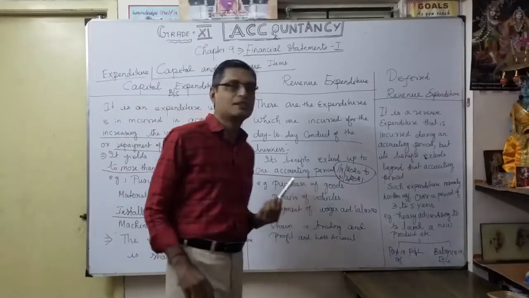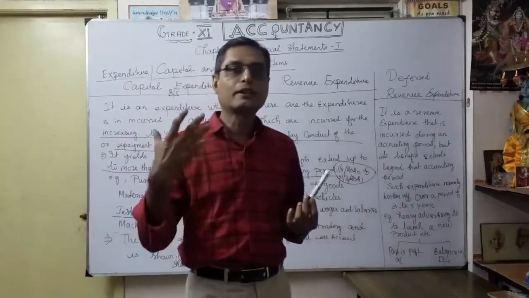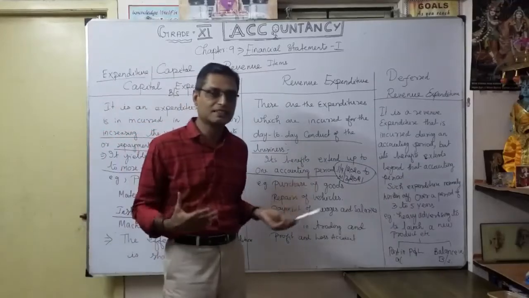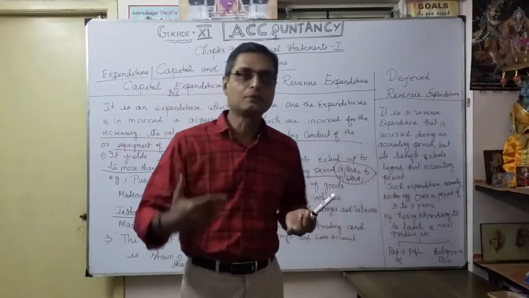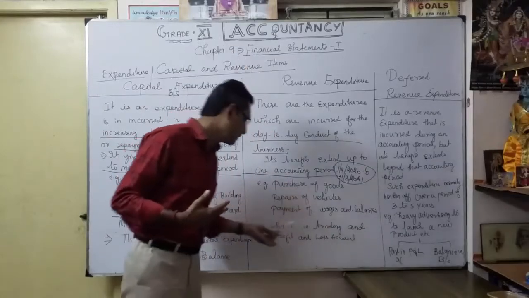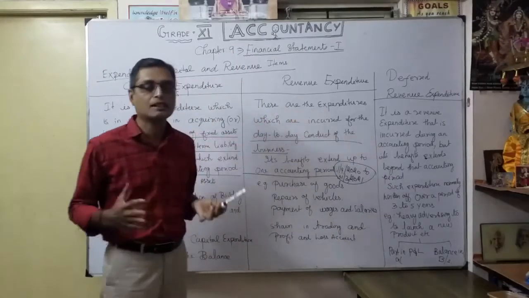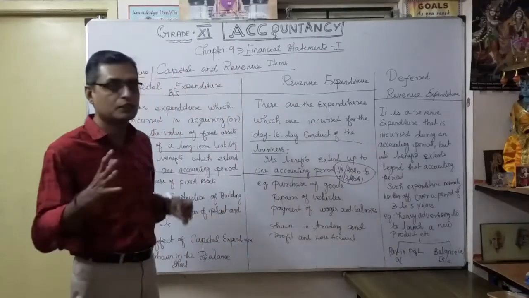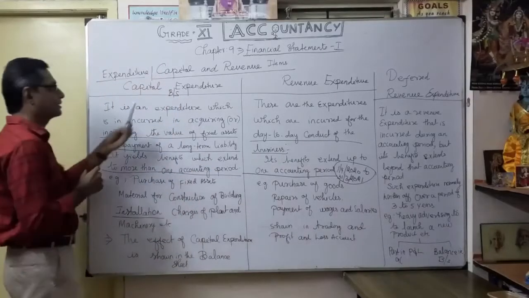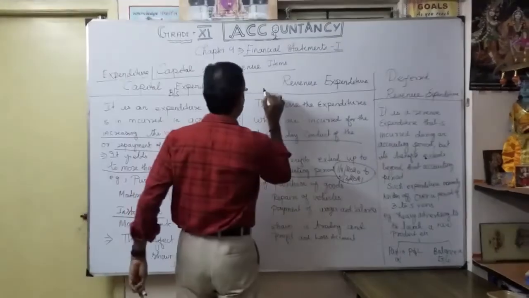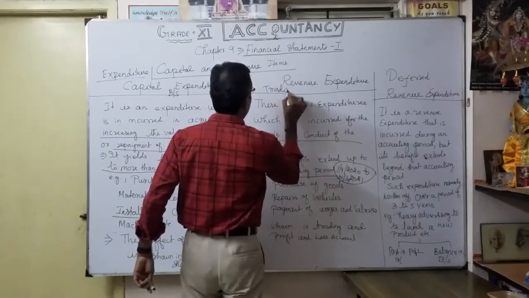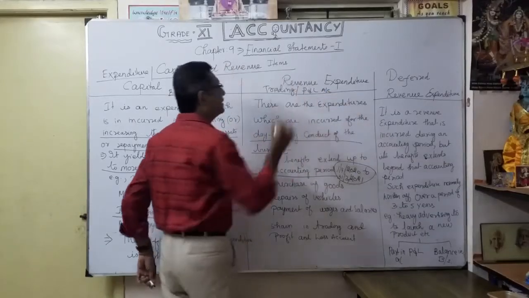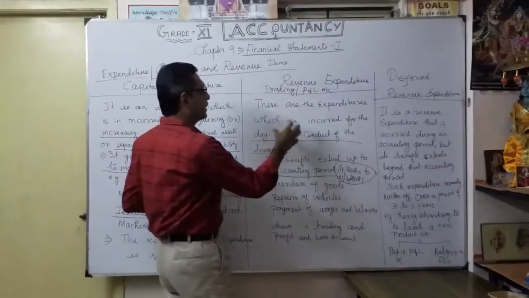Then repairs of vehicles, or even whitewash of our building. Then payment of expenses like wages, salaries, and even repairs. These are the expenses we can say are revenue expenditure. Where do you show them? In the trading and profit and loss account. You have to give the effect here. Capital expenditure always goes to the balance sheet. For revenue expenditure, depending on the case, it is either the trading account or the profit and loss account.